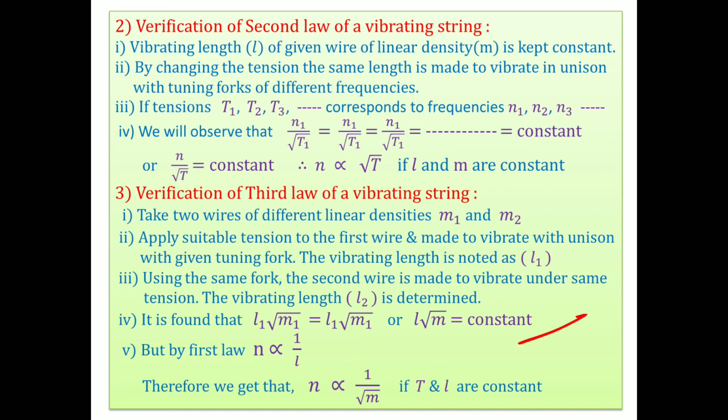By the first law, we know N is inversely proportional to L. And by the third, we get N is inversely proportional to square root of M, if T and L are constant. We cannot directly prove this law because it does not happen practically. Indirectly, we proved this law. In this way, we can verify the three laws of vibrating string.